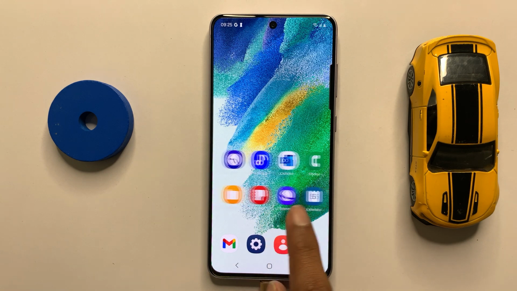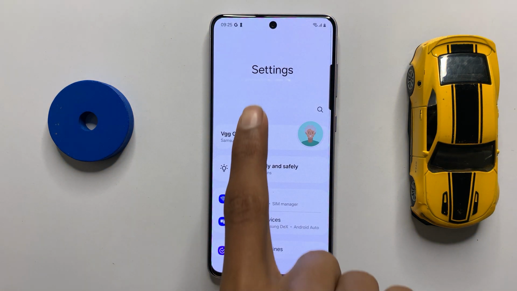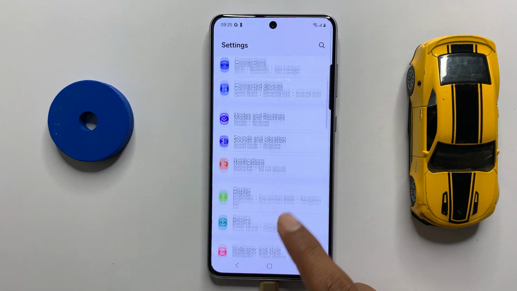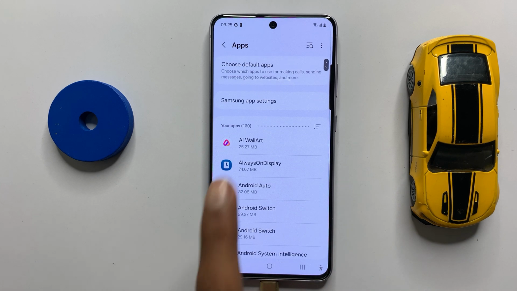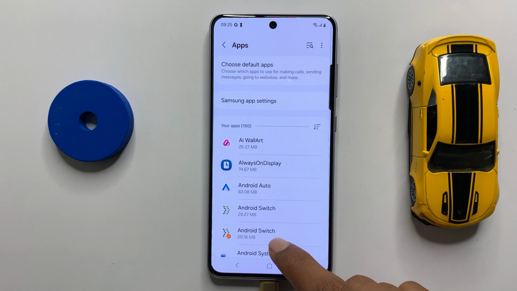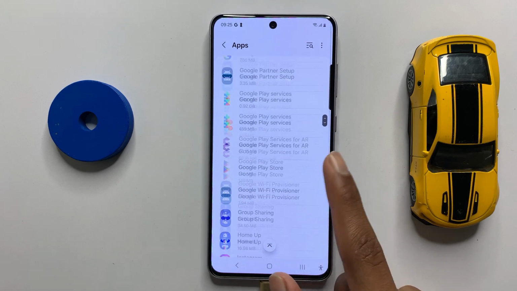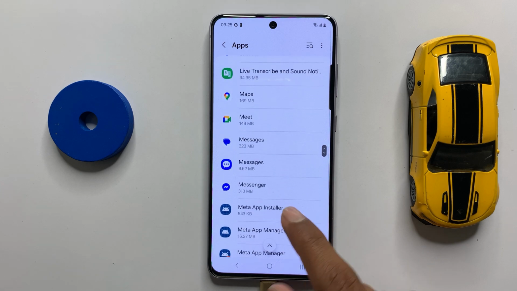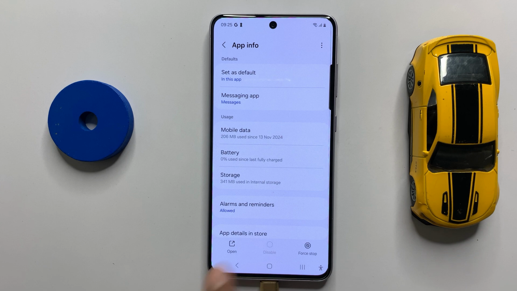After checking your internet connection, open Settings. In Settings, scroll down and click on Apps. After clicking on Apps, scroll down and here you can see the option Messages. Now click on it and then click on Storage.